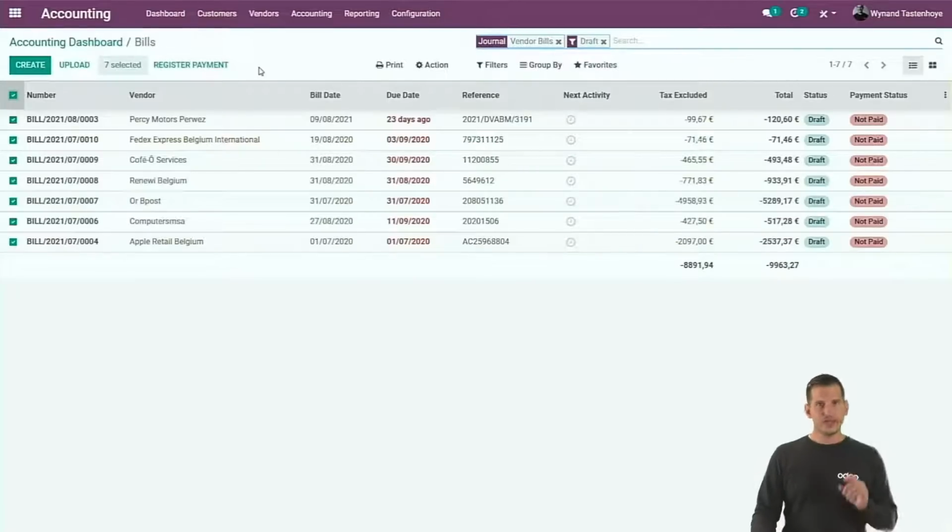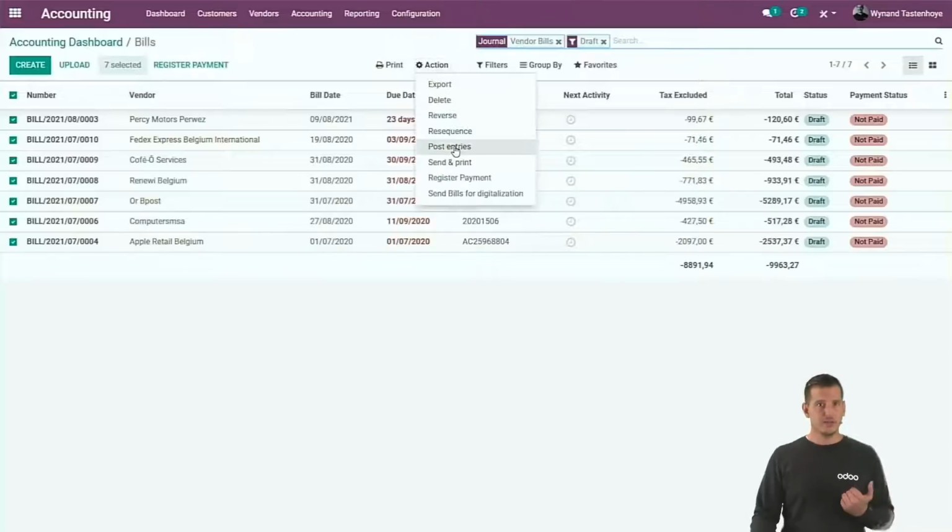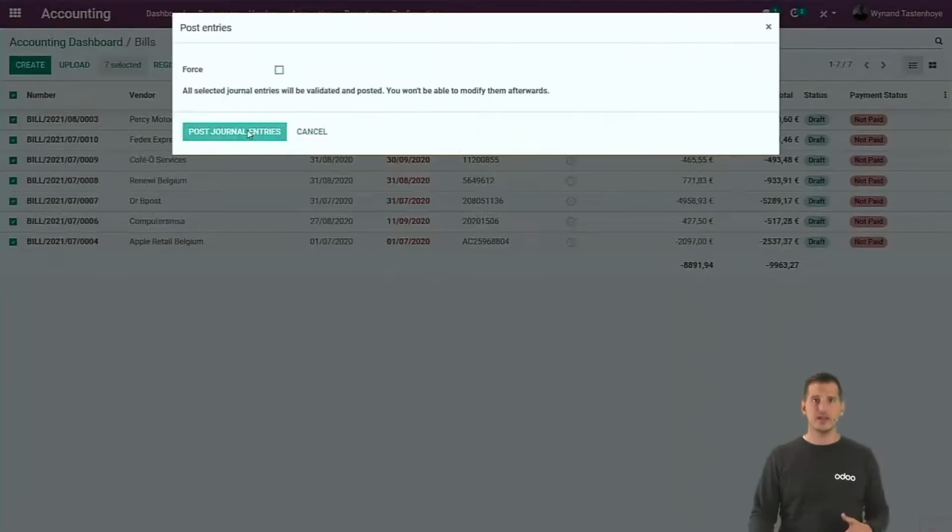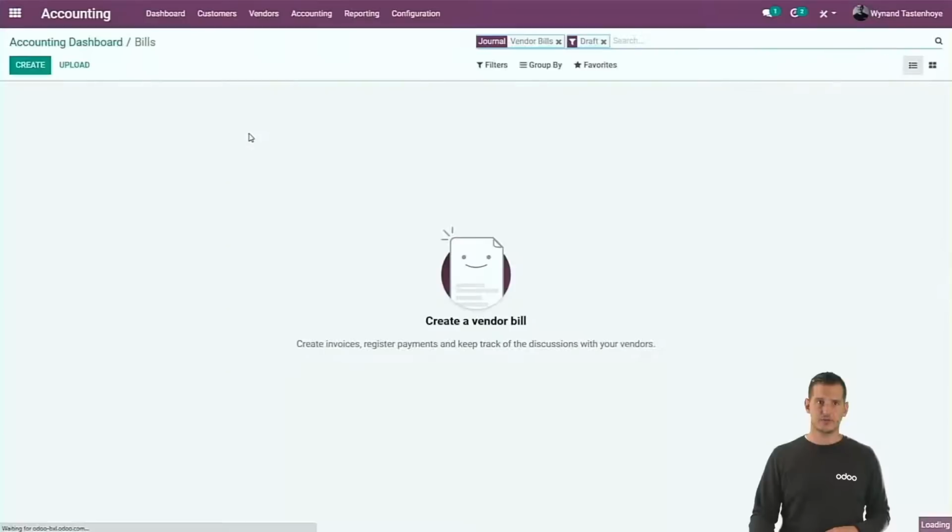So all this part you can outsource to your customer, because they can already scan it and send it to the OCR, and you as an accountant can intervene here and only correct. And once you're done, you can immediately post all the entries so that they're all validated and in your general ledger. So I'm done here for posting them.